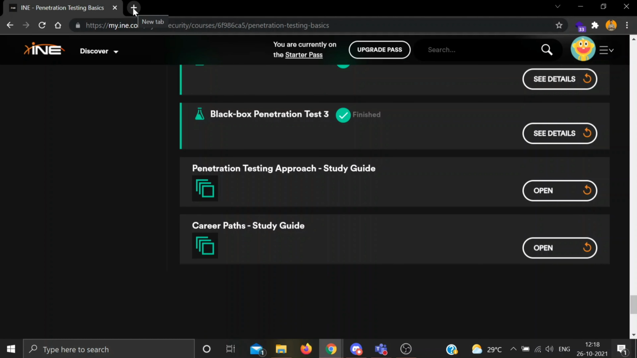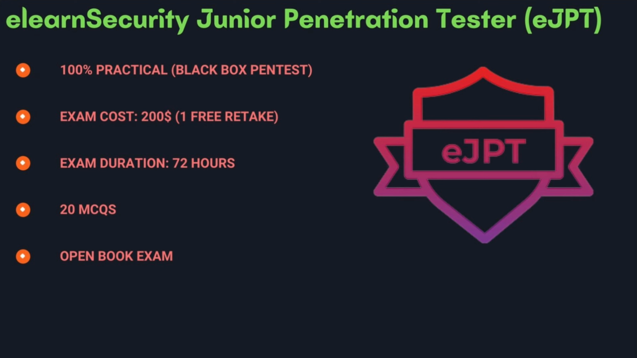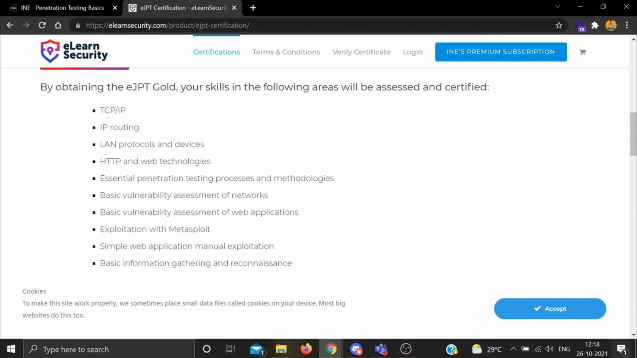Now my own experience of passing this examination. I got certified for EJPT in May 2021. It took me around 4 hours to complete the exam. I would like to suggest that for passing this exam, you must complete the INE course. It contains all the exam details. The INE course is more than enough to clear this exam.